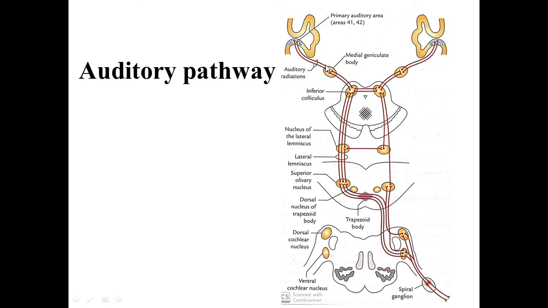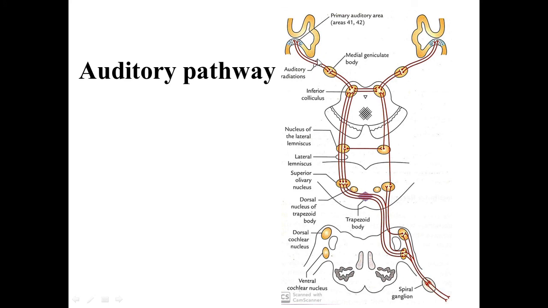Now this medial geniculate body represents the third order sensory neuron. So the third order sensory neurons, the cell bodies, are located in the medial geniculate body. Now the axons of the third order sensory neurons arise from the medial geniculate body, and these axons form the auditory radiation.